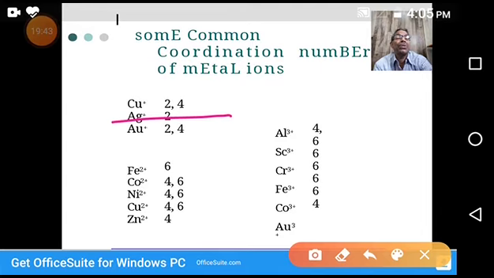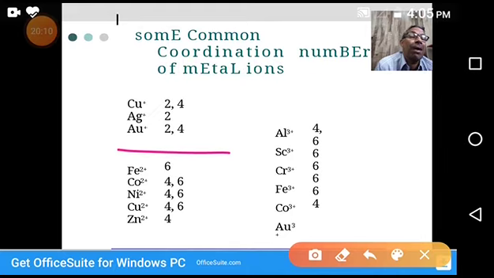For example, silver in the plus 1 state exhibits coordination number 2. That means it can form two bonds with the donors, two coordination bonds. That is nothing but the coordination number. In the case of gold plus, it can form two or four bonds, so the coordination number may be two or four, depending upon the conditions or ligands.